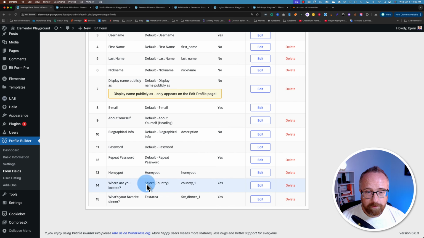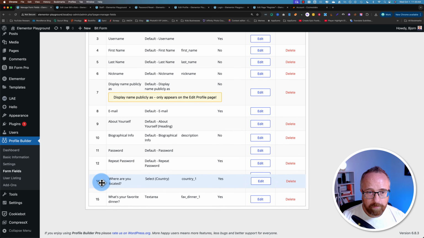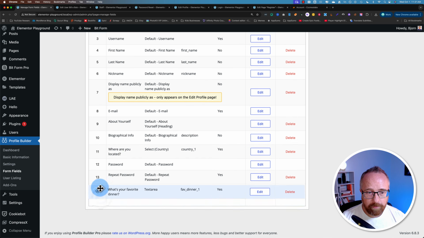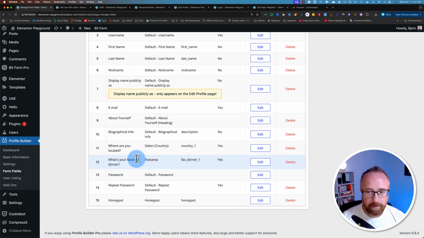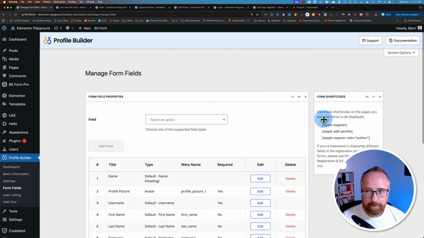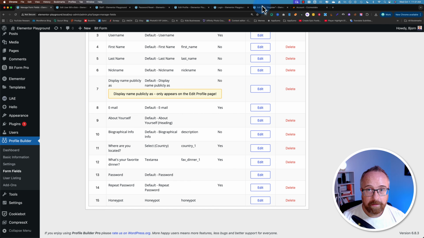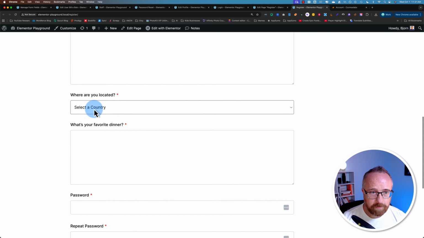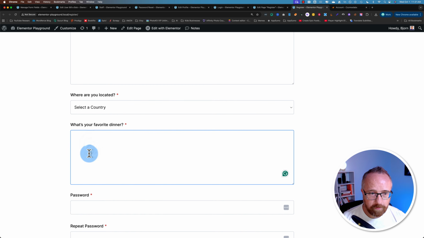Now we have those 2 fields added at the very bottom. I want to move these up. So I hover over the number, click and hold, and I'm going to put this right below biographical info, move them both up there, and then click on, well, it's auto-saved. Fantastic. Let's go back to our registration page, and we should see those form fields right here. There's our country, our favorite dinner.